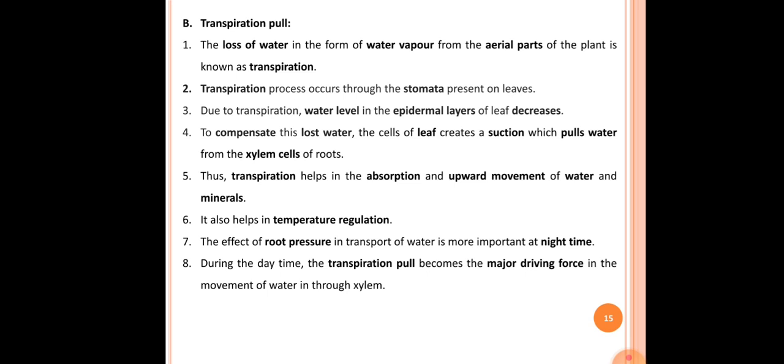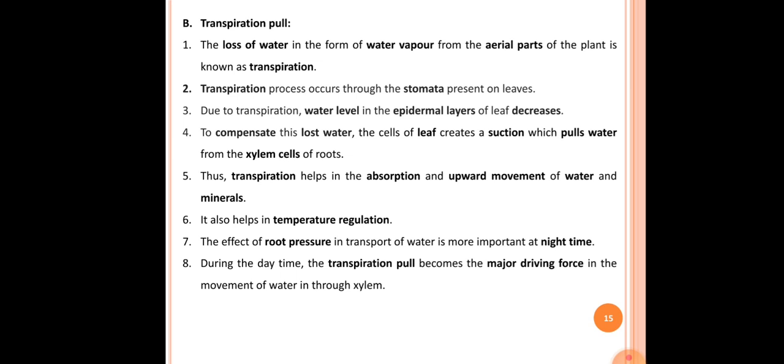The third point here is, due to transpiration, the water level in the epidermal layers of the leaf decreases. So because of transpiration, what happens is that the water present in the epidermal layers on the aerial part of the plants decreases.